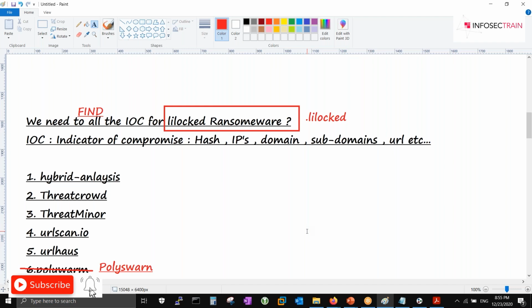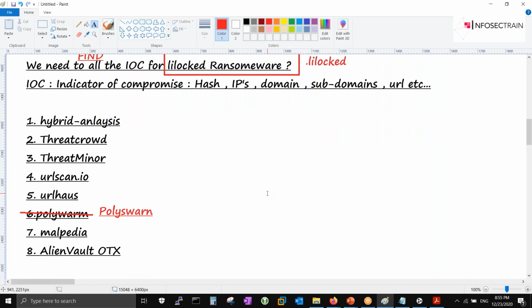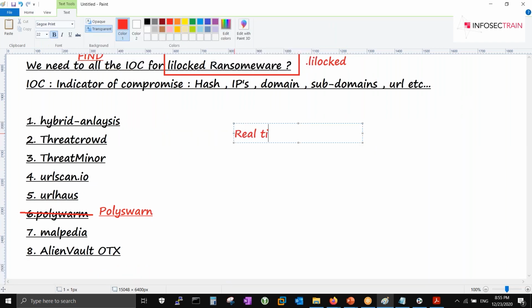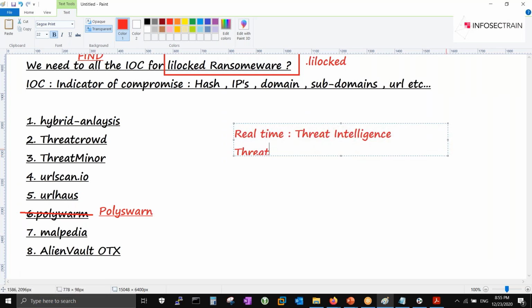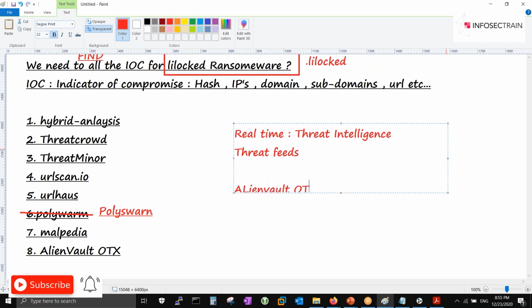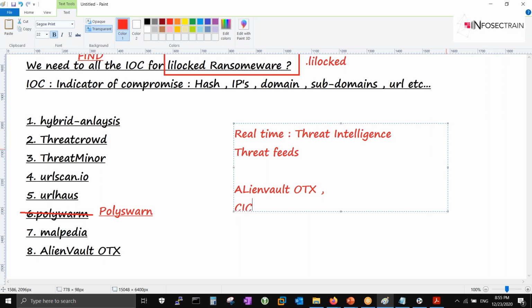Right now, if you want this in real time, what we need is threat intelligence. Whenever we talk about real time, we have threat intelligence. So what we do is use a couple of threat feeds. Right now you have seen one called AlienVault OTX. Cool, you must have seen this. Then another we can use is Cisco Talos, right?